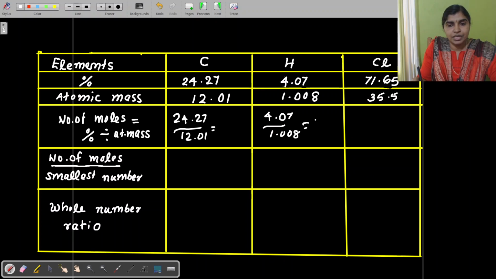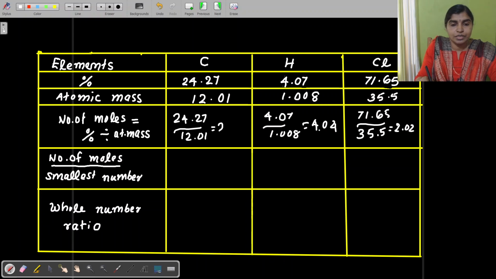And you will get the answer like 4.04 here. And for chlorine it is 71.65% divided by the atomic mass of chlorine, that is 35.5, and you will get the answer like 2.02 here. Here also the answer is 2.02.